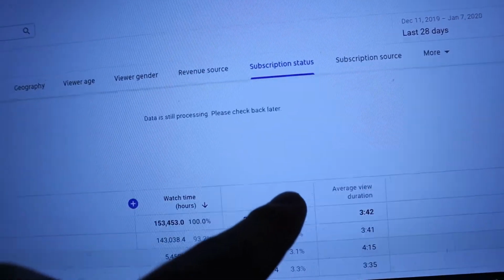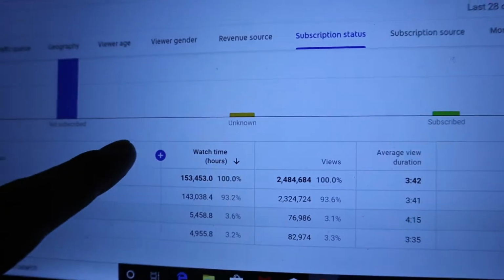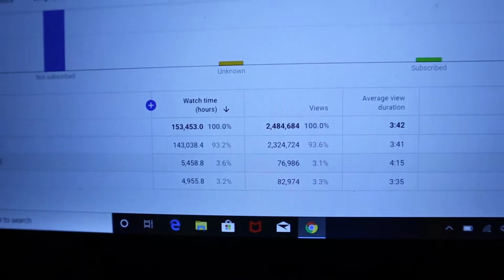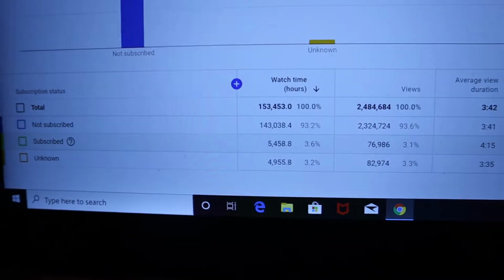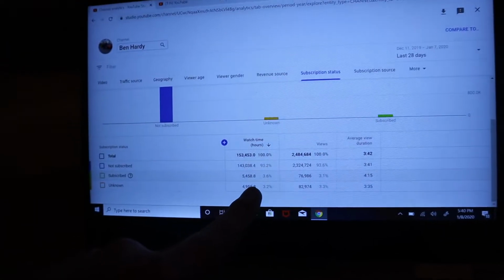The other one I guess that you guys can see is subscription status, essentially. So if you notice, not subscribed is 93% of my views, and then subscribed is 3.1%, and then there's unknown that's 3.3%. That unknown, I'm not really sure what that means. I'm guessing that might be that people are subscribed to me, but then they watch YouTube from their phone, or from like a different app other than YouTube, so it doesn't show. But I mean, that's super important to know, because this tells me that my content is reaching everyone. It's not just reaching the people that, you know, choose to subscribe to me.